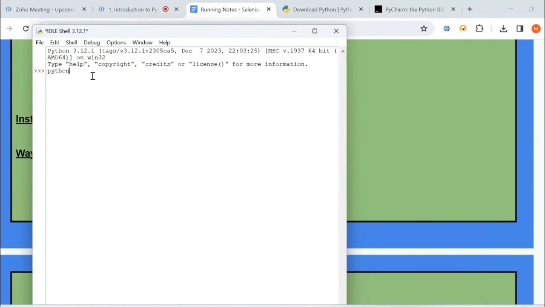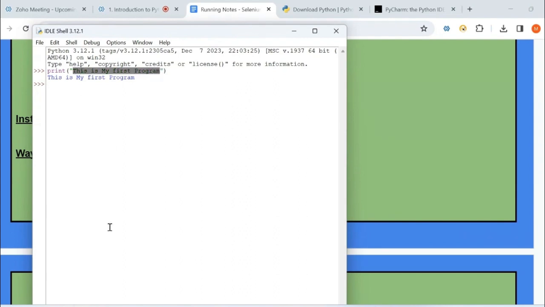So let us try to execute Python. Sorry, I have to use the print command. It is directly asking me to enter any command. Let me try to execute print, this is my first program. Right? So let us try to enter this. If I click on enter, you can see it has printed this is my first program.